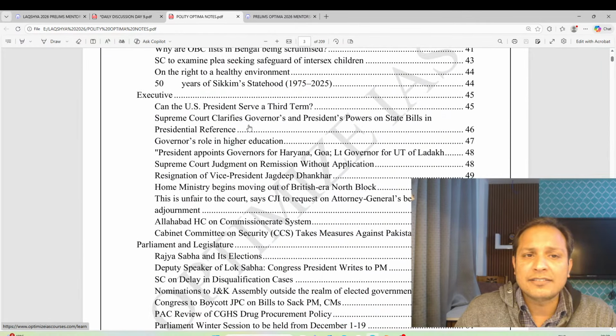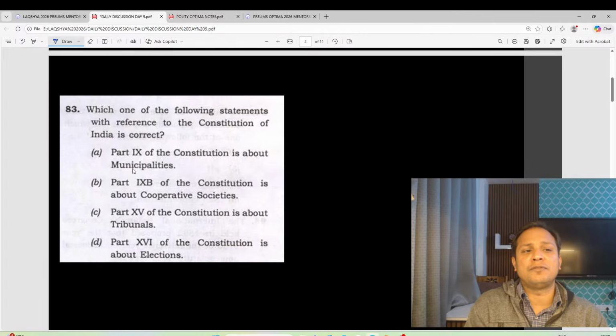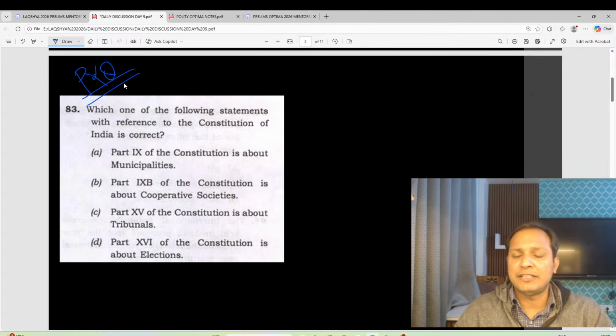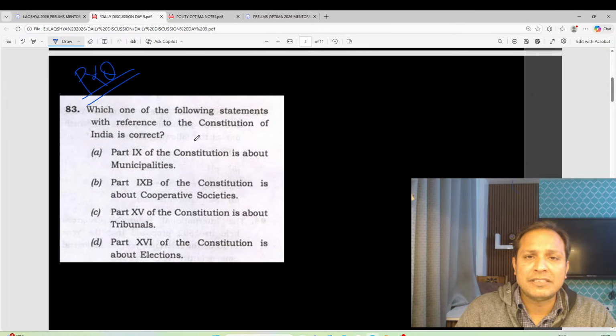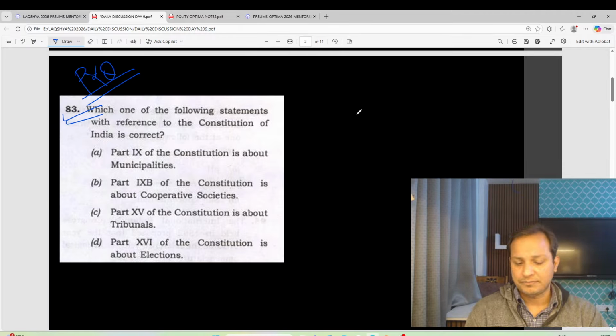Let us discuss the very first question. Let me see how many of you are able to answer. This is a PYQ from one of the exams conducted by UPSC on the Panchayati Raj and local government. Let me see who is able to answer this question. Guys, such kind of questions have started coming in the UPSC. These are factual questions, but these are very popular in the prelims examination these days.